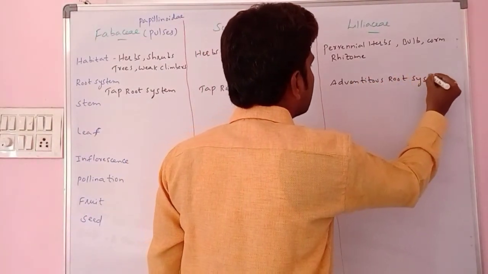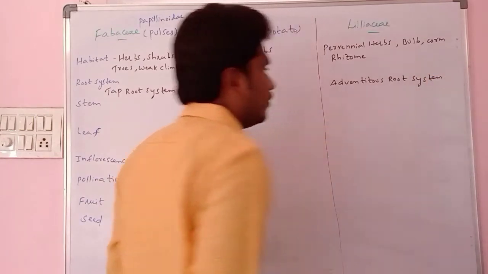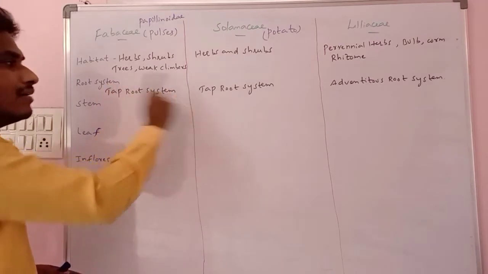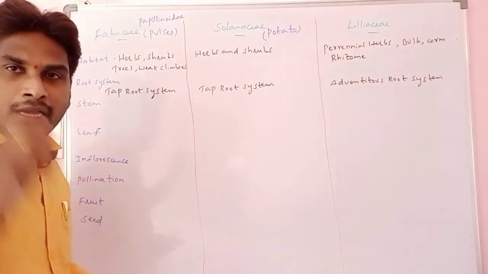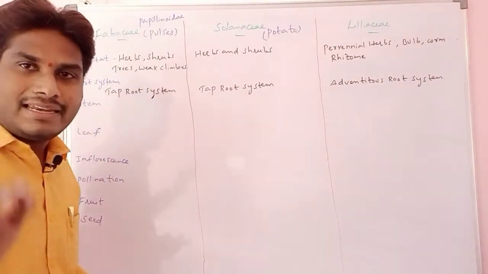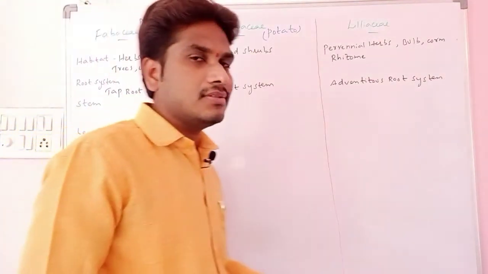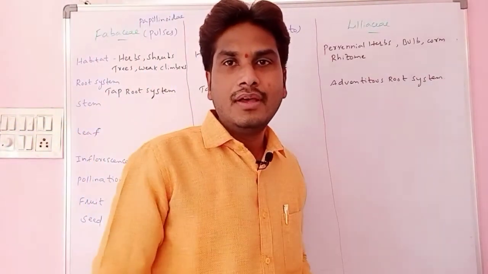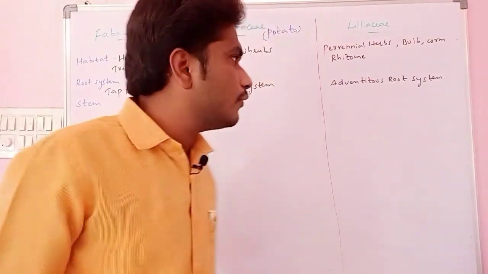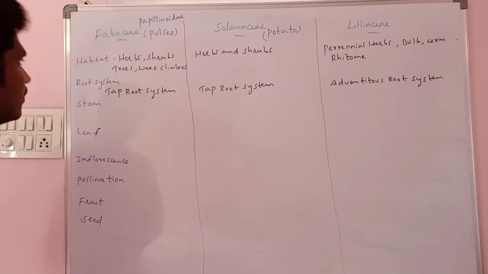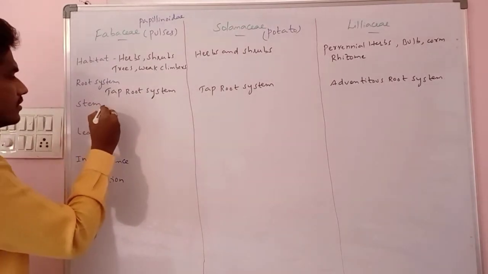That means Fabaceae and Solanaceae are both dicotyledonous, consisting of the characteristic taproot system, and Liliaceae mostly consists of monocotyledonous plants, hence the adventitious root system. If you see the stem, in the Fabaceae members it is mainly